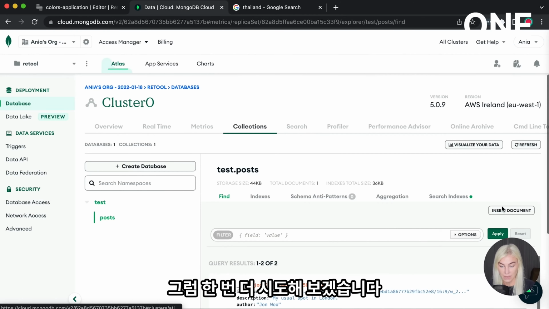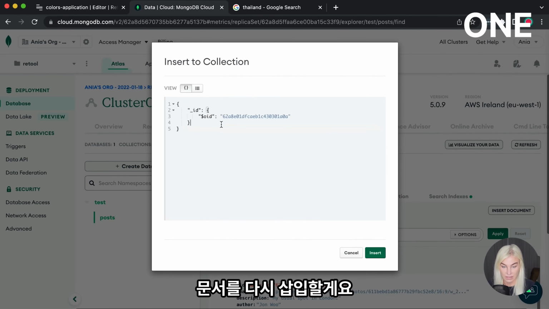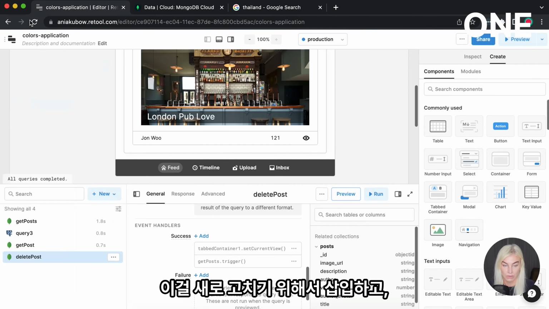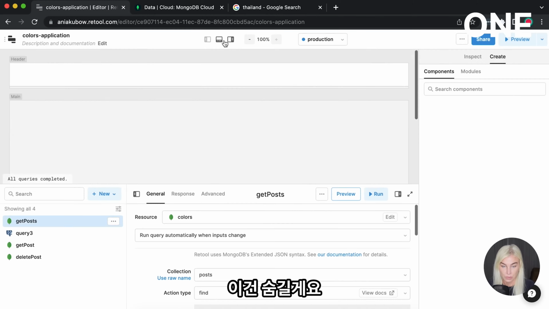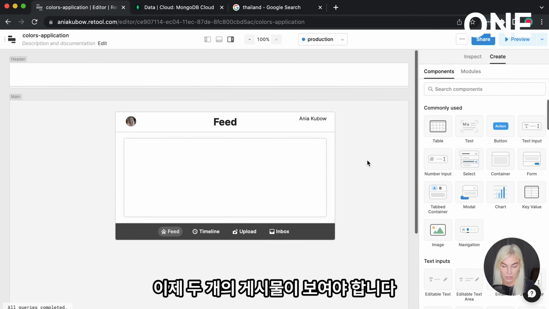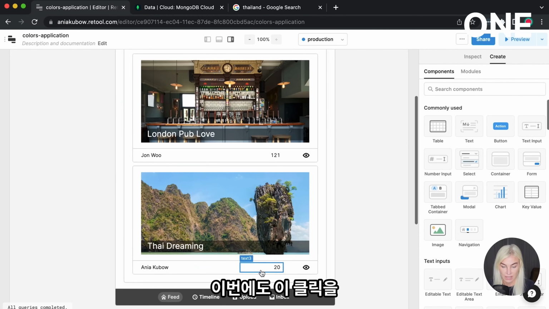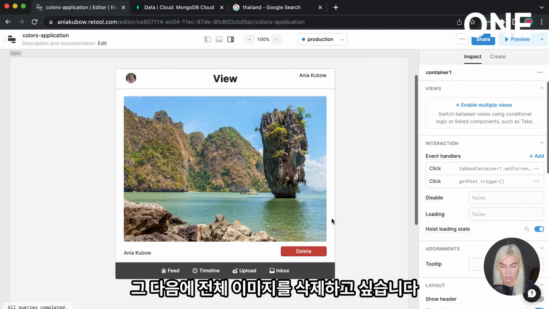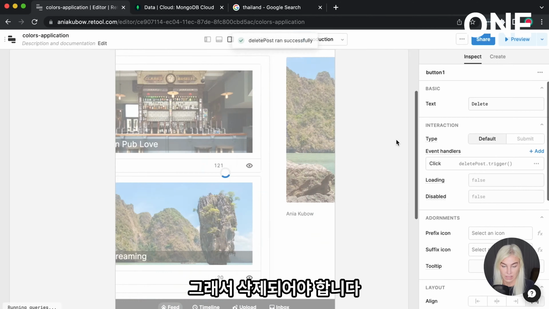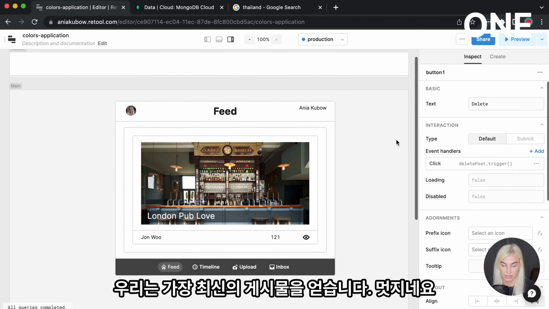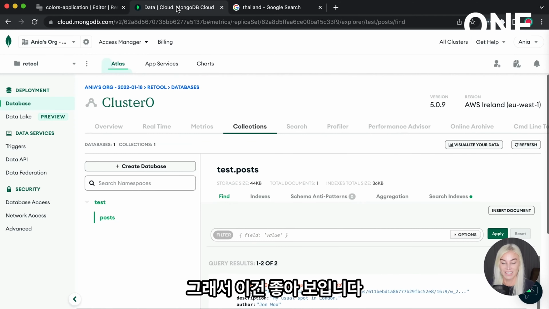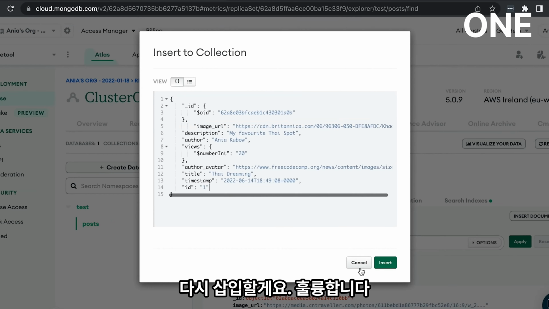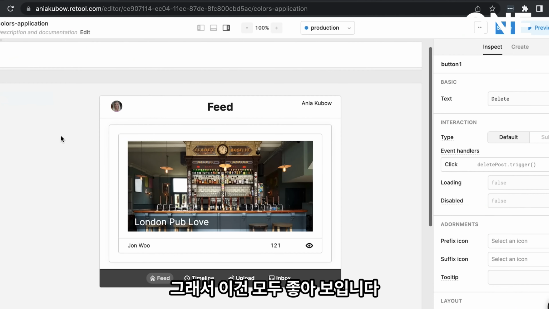So let's try that one more time. I'm just going to reinsert the document that we just deleted. So insert that. To refresh this, I'm going to hide that. So now we should see two posts. Let's once again just trigger the click for this. So we view the whole image now, and then I want to delete the whole image. So then it should be deleted. It should take us back here, and we get the freshest posts. Wonderful. So this is looking good. Once again, I'm just going to reinsert that in so that we have more data to work with. Great. So this is all looking good.